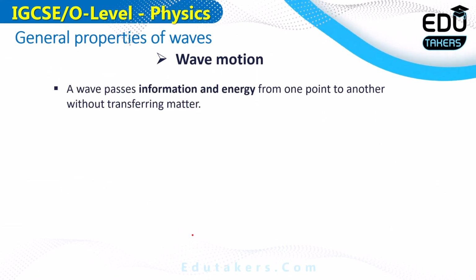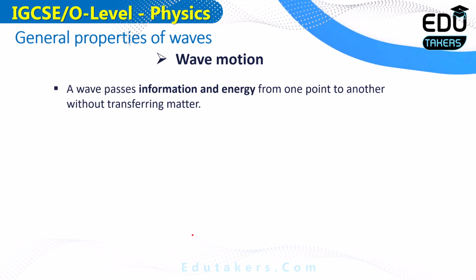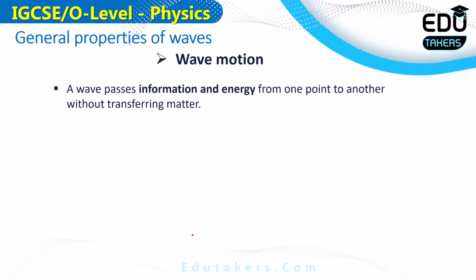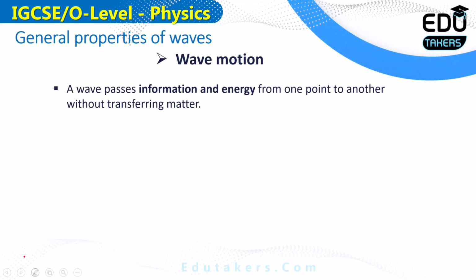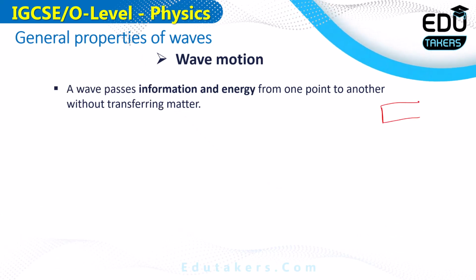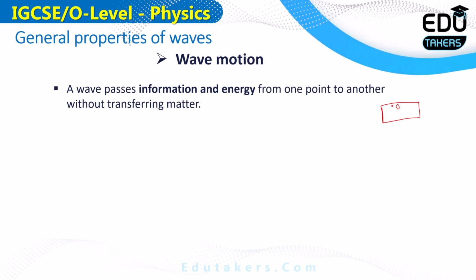When a wave travels from one point to another, the wave passes information and energy from one point to another. It cannot pass matter. In the example of the water wave, you see that the particles vibrate about their mean position. Suppose here is the water and waves are produced here. If you throw a stone at this position, the waves produced are called water waves. These waves are produced because the particles of the water start vibrating.